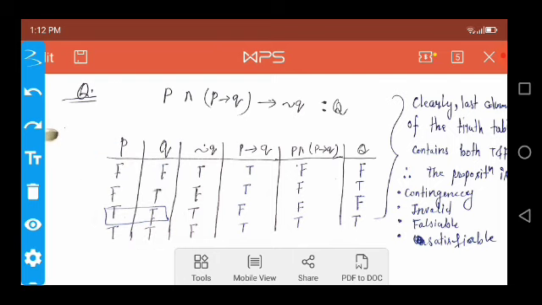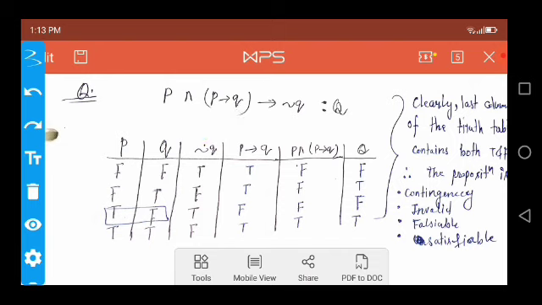Now comes the negation of Q, which is just the opposite: false is represented as true, true is represented as false.